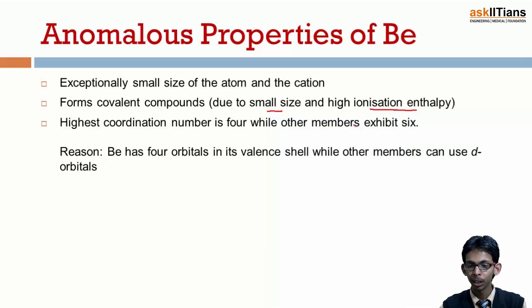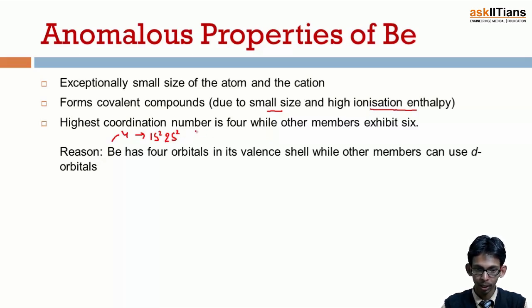Its highest coordination number is 4, while for other members it is 6. Why? Because beryllium has no d orbitals. The atomic number of beryllium is 4. The electronic configuration is 1s2, 2s2, that's it.